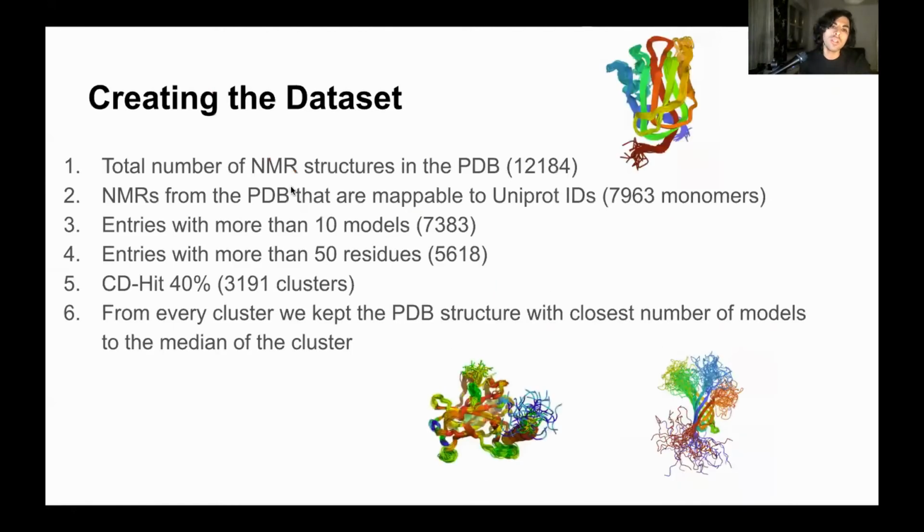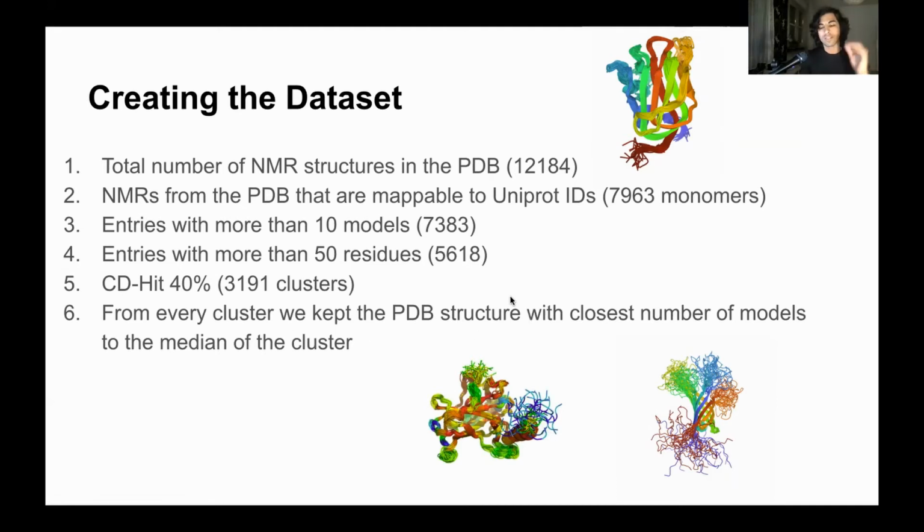So we took all the NMR structures in the PDB, and from this we took the ones that we are able to map to UniProt IDs. We kept the entries that have more than 10 models and are longer than 50 residues. And then we reduced sequence similarity to 40%. So we got a final set of almost 3,000 clusters. For every cluster, we took a representative structure, which is the one that has the number of models closest to the median number of models in the cluster.